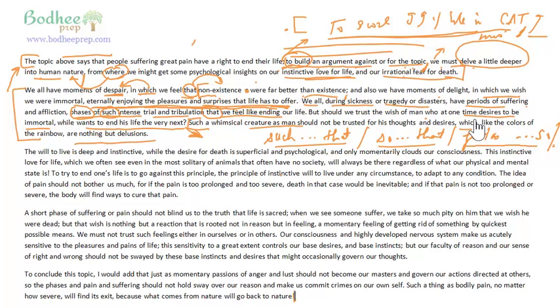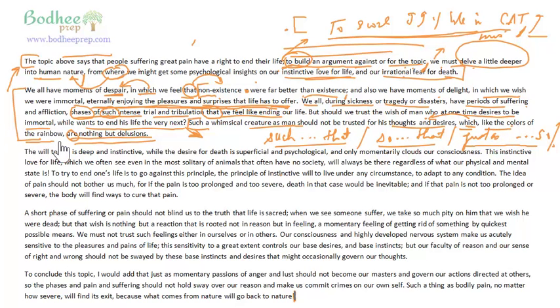Such a whimsical creature as man should not be trusted for his thoughts and desires, which, and what does this which refer to? Which refers to thoughts and desires. And this is again which, like the colors of the rainbow, are nothing but delusions. These thoughts and desires are nothing but delusions. And these thoughts and desires are like what? The colors of the rainbow.